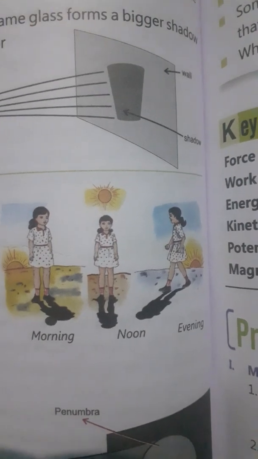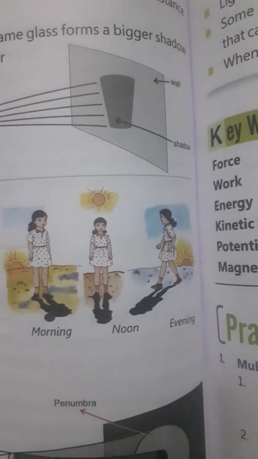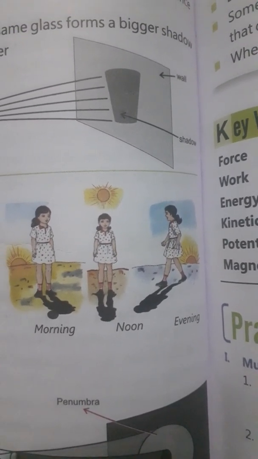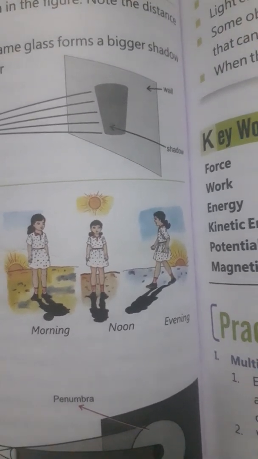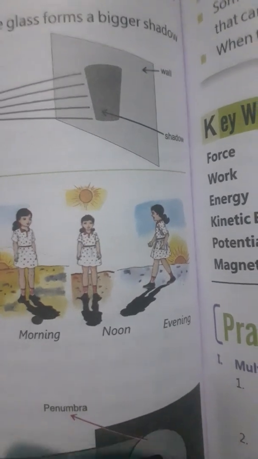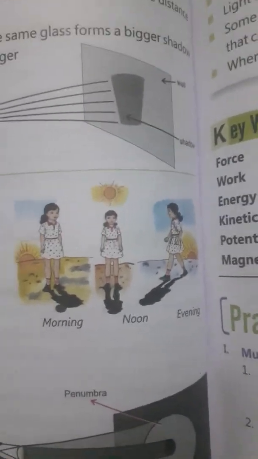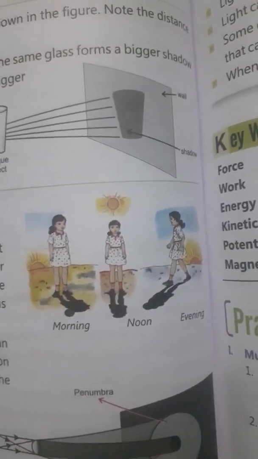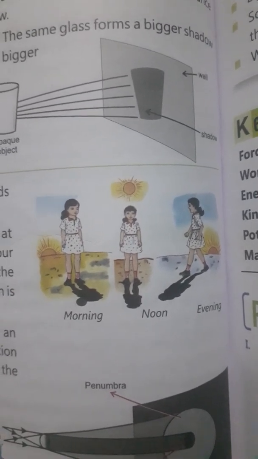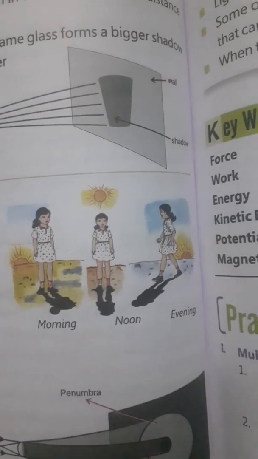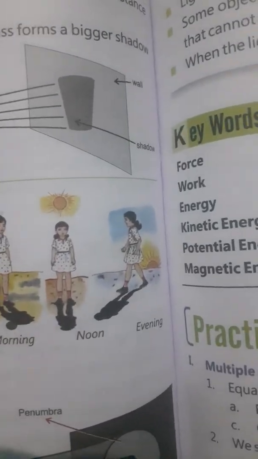But at noon time, we all know that the sun is just right above our head, so the shadow will be shortest. So if someone asks at which time our shadow is longer, that is in the morning and evening time, and at which time our shadow is shortest, that is the noon time.